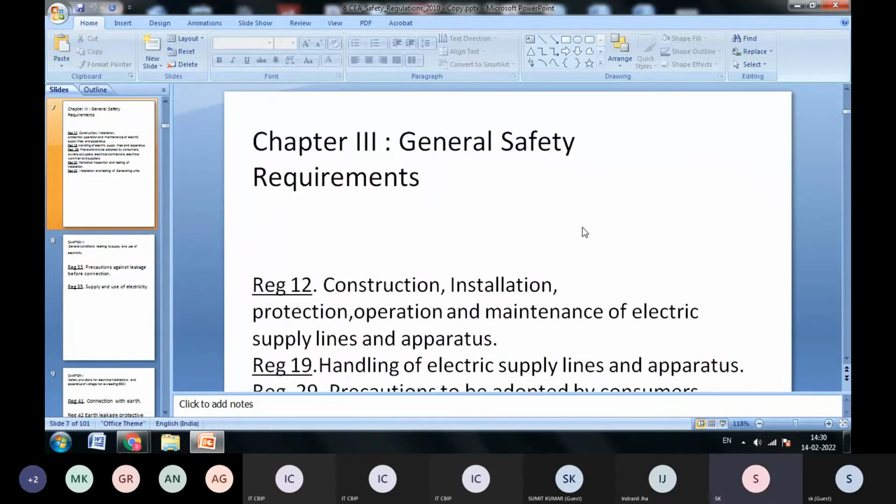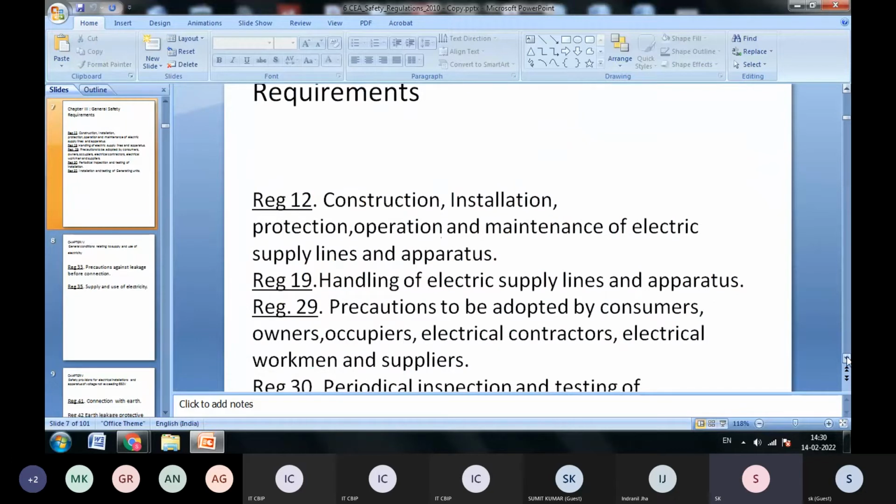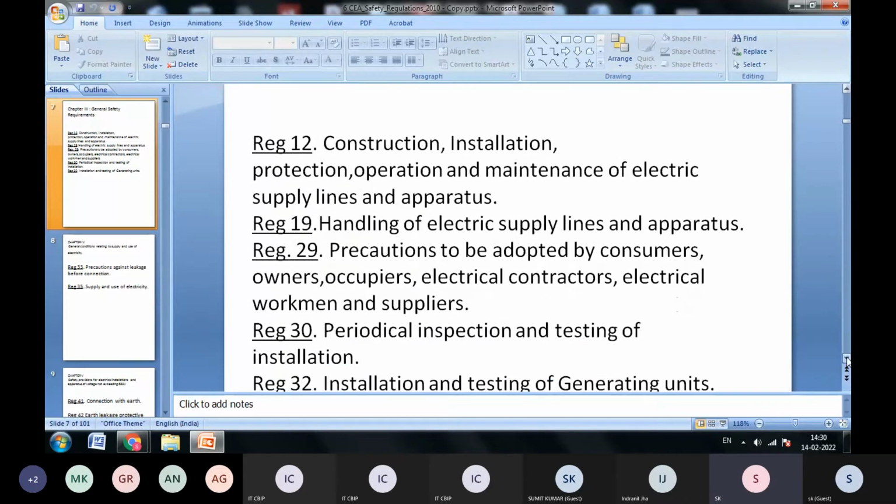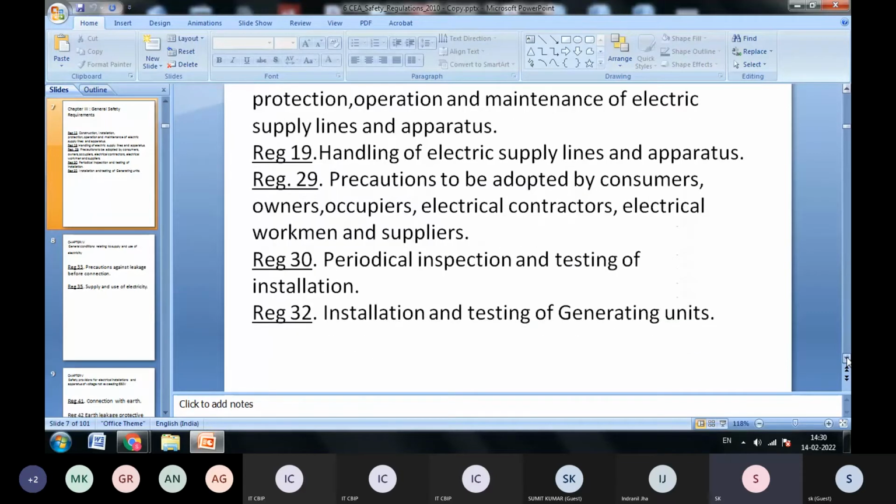Chapter 2 mentions the general safety requirements, and there are many regulations, but specifically regulation 12 is the construction, installation, protection, operation and maintenance of electric supply lines and apparatus. Regulation 19 is the handling of electric supply lines and apparatus, and regulation 29 is the precautions to be adopted by consumers, owners, occupiers, electrical contractors, electrical workmen and suppliers. Regulation 30 is the periodical inspection and testing of installation, and regulation 32 is the installation and testing of generating units, mainly the power stations.